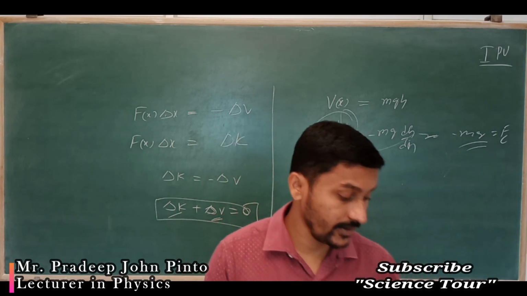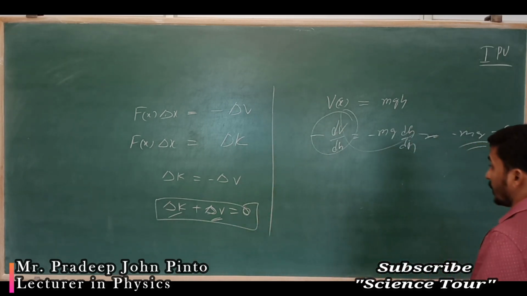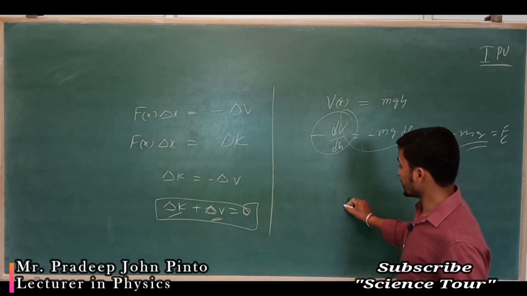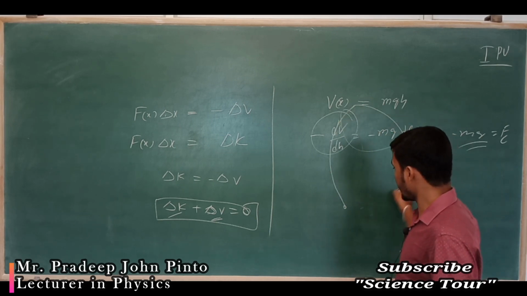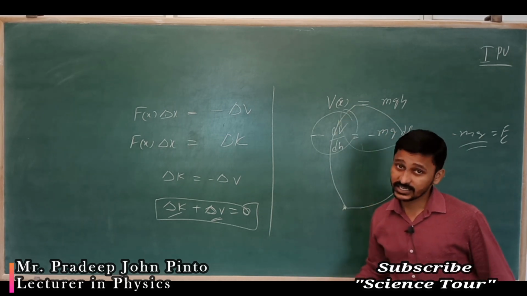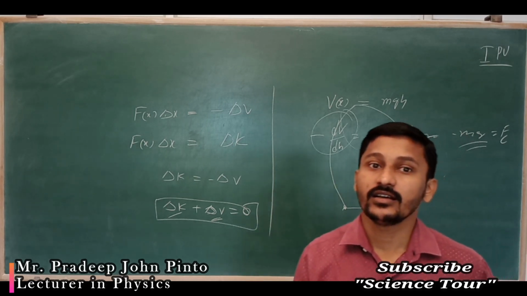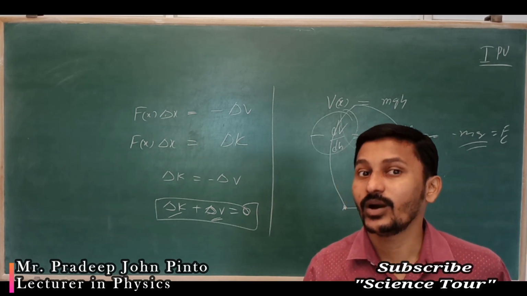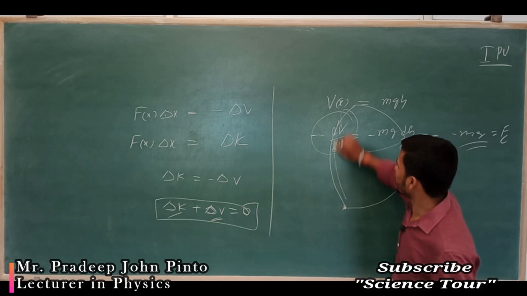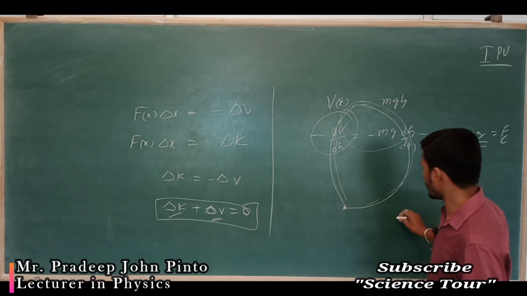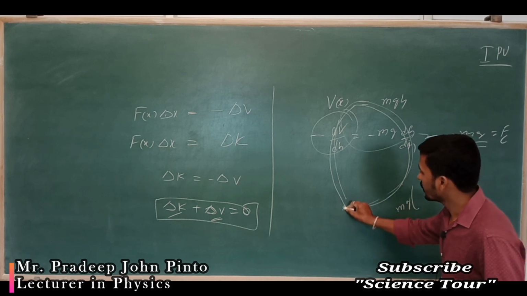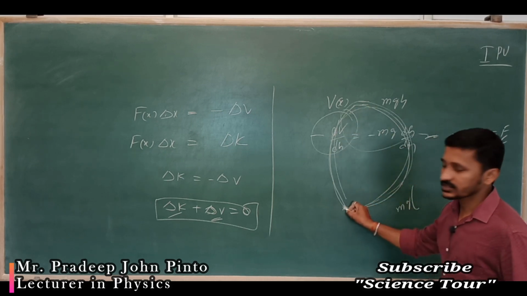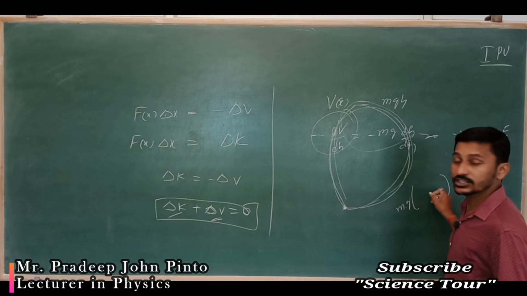So again we can make out, suppose a potential energy is here, I will take this object here, then I will bring it back here. Potential energy means work done. No, I will bring it here and again bring it back here. Means what happens? M into G into displacement, force into displacement.